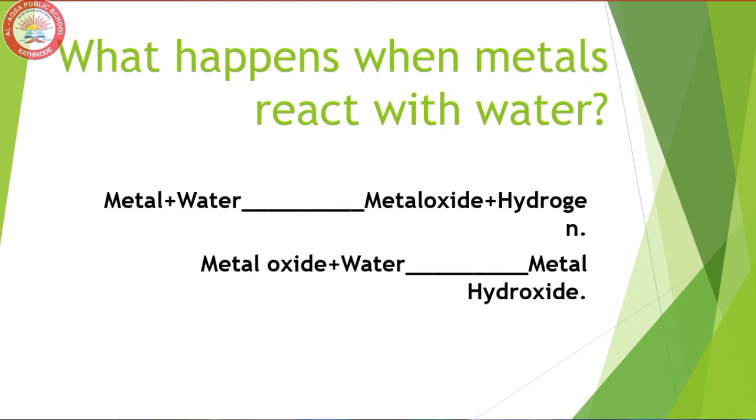Then the metal oxides that are soluble in water dissolve in it to further form metal hydroxide. But all metals do not react with water. So first it will form metal oxide, and some metal oxides dissolve in water and we get metal hydroxide.